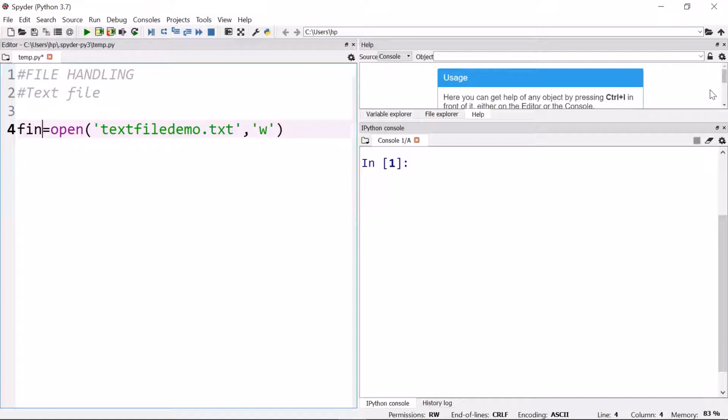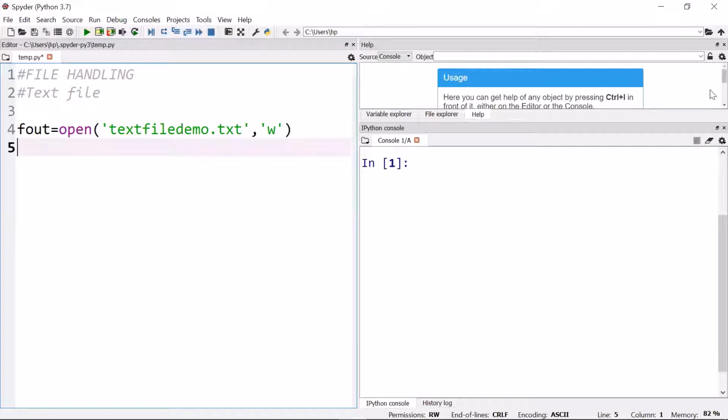Some books use fn as the variable name, some use f, it can be anything. I prefer f out, that is file output, as I am writing on a file. So this is a file handle attached to this file, text file demo.txt, in writing mode.